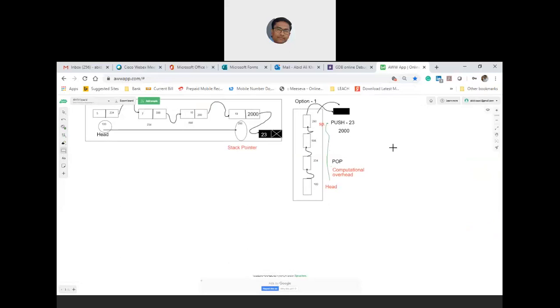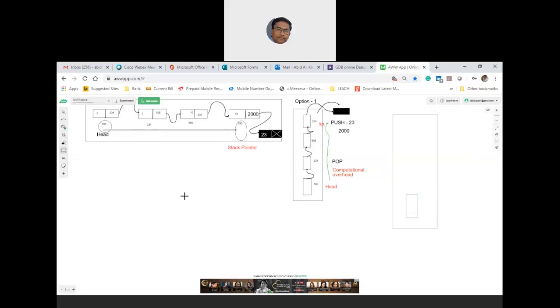Now I'm discussing option 2. Assume that this is your stack. When stack is empty, nothing is there. Okay, so what you do is you keep 5. That is nothing but 5.